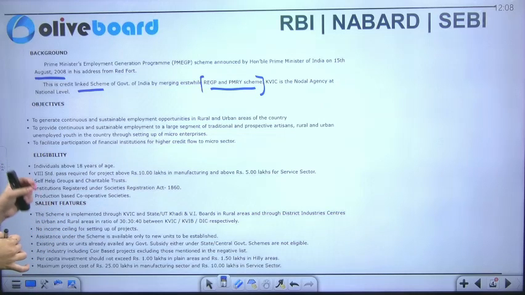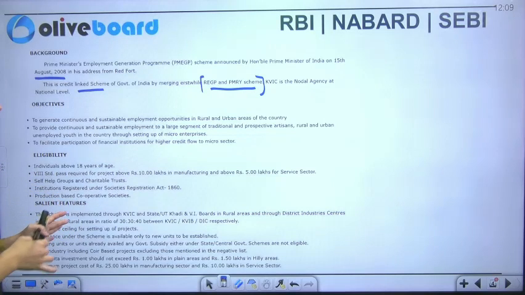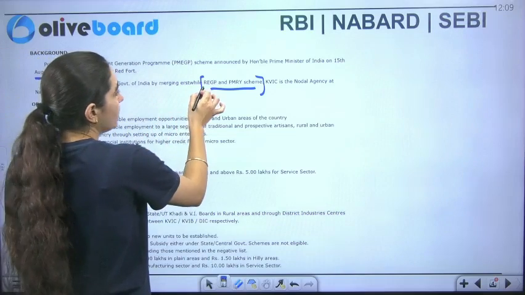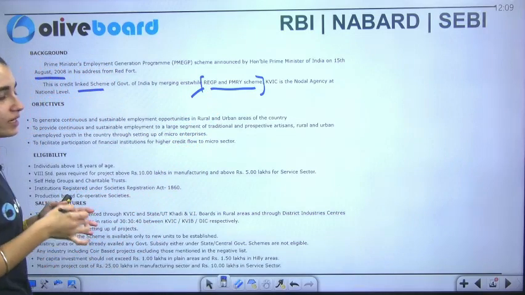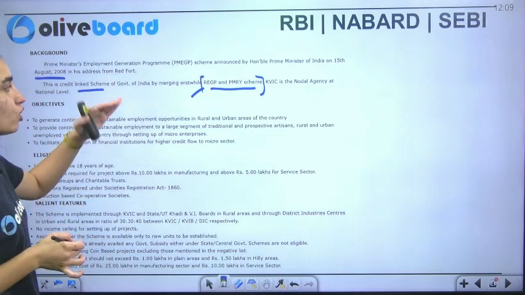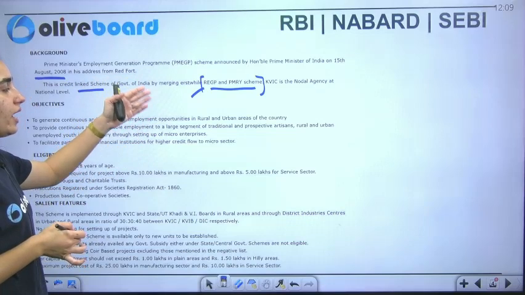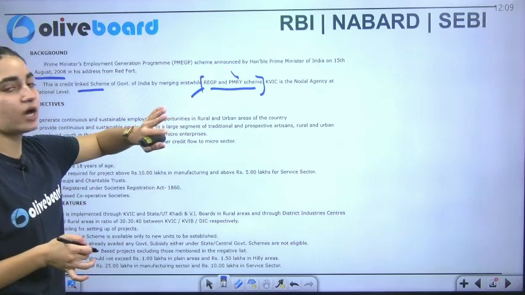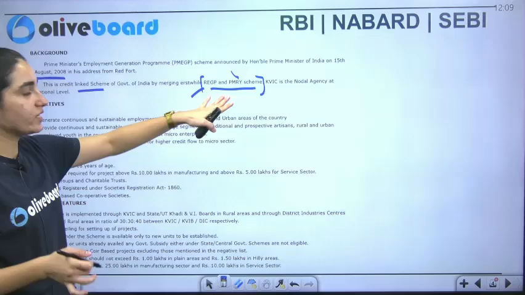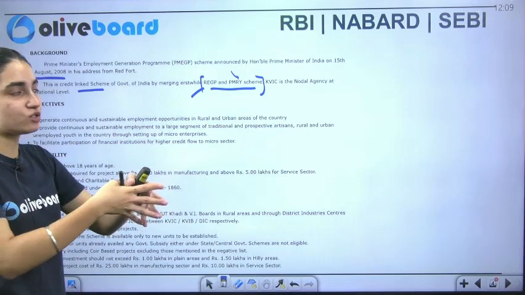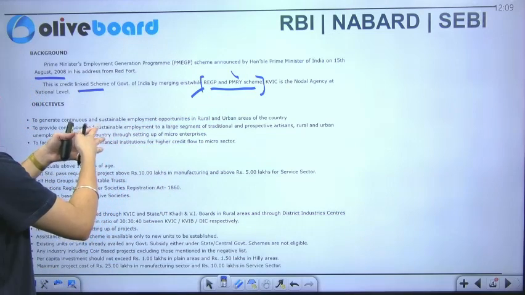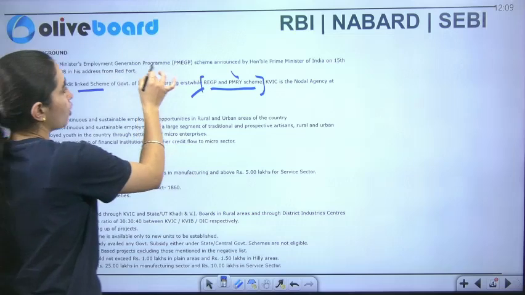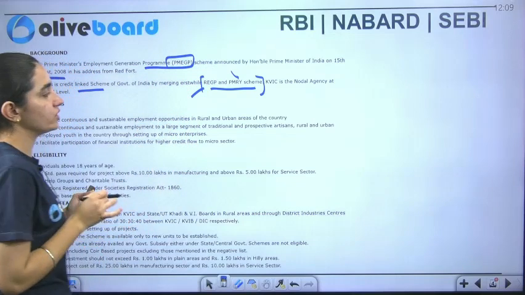If I talk about REGP, this is related to the rural one. So this is Rural Employment Guarantee Program, you can call it Rural Guarantee Program also. And we have the Pradhan Mantri Rozgar Yojana. So these two initiatives, consolidated, have made this broader initiative, which is known as Employment Generation Program.